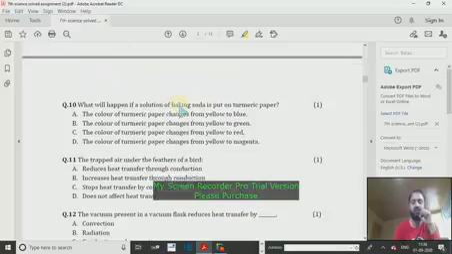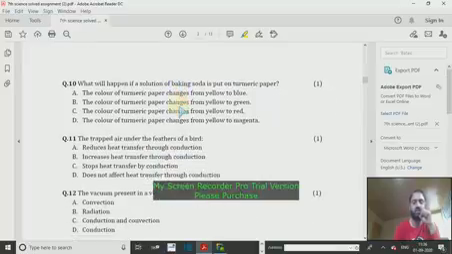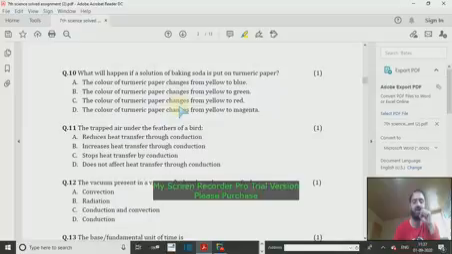Now we have question number 10. What will happen if a solution of baking soda is put on turmeric paper? Again, recall the lesson, Acids, Bases and Salts. We have many acid-base indicators, and turmeric is one of these acid-base indicators. You know that when turmeric comes in contact with a base, its color changes from yellow to red.